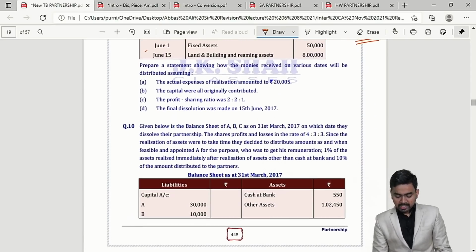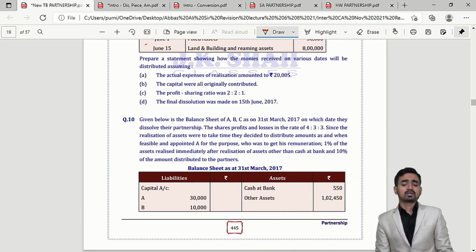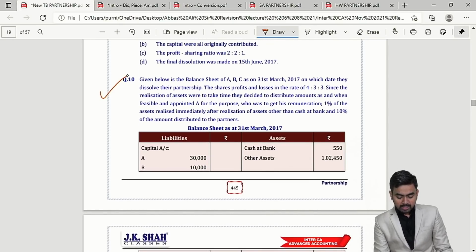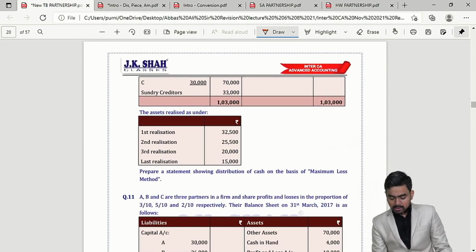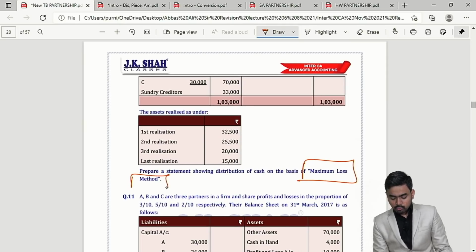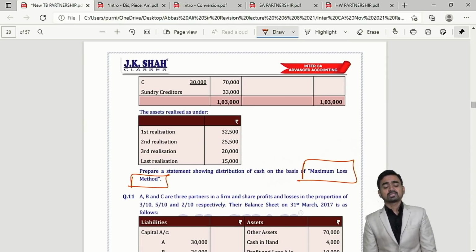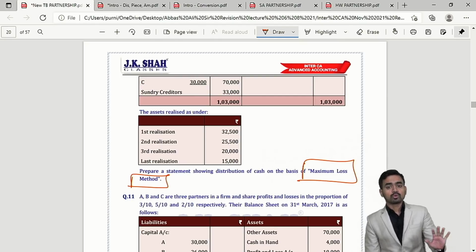Now over here, my dear students, nowhere have they written which method you will follow, so please follow the surplus capital method. Okay. Question number 10, simple sum. Just we are explaining over here how to answer the maximum loss method. How to answer maximum loss.